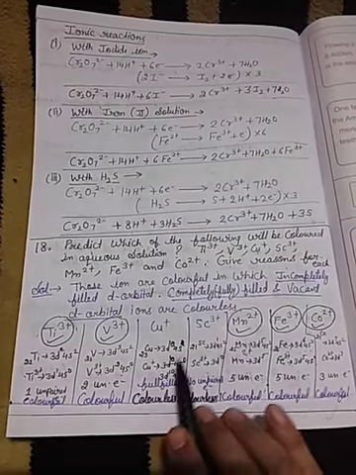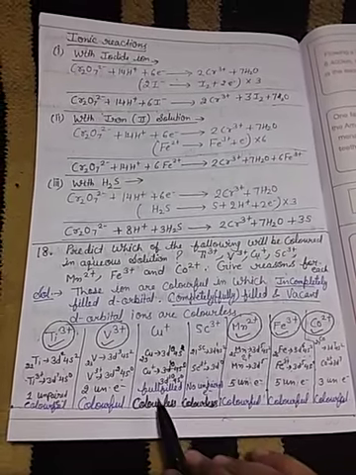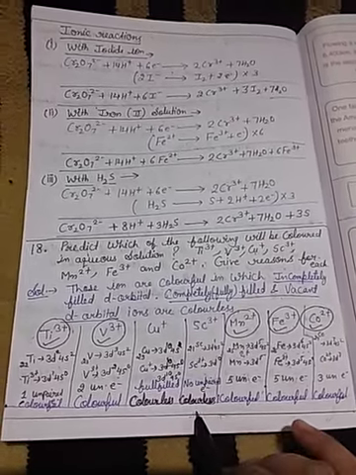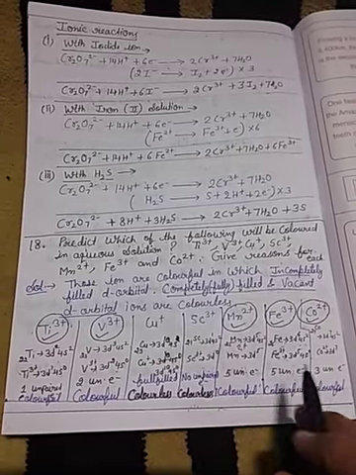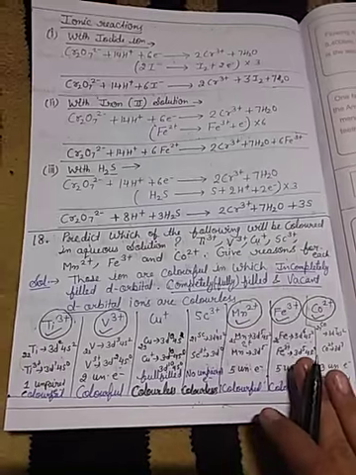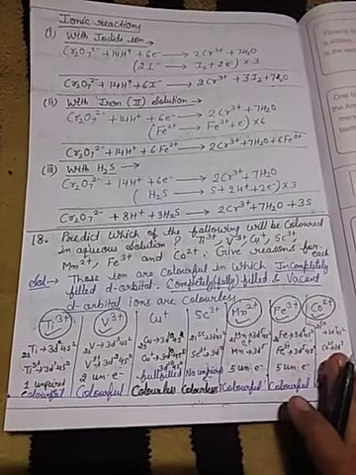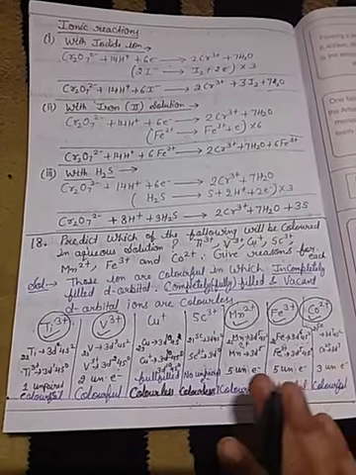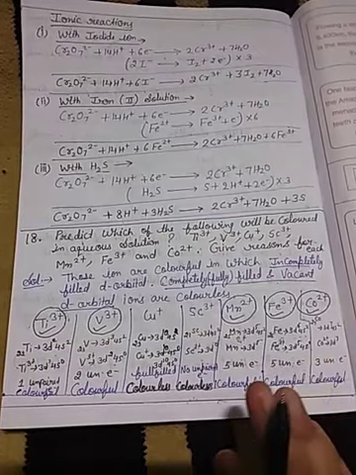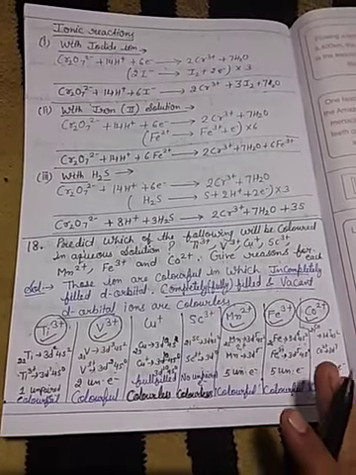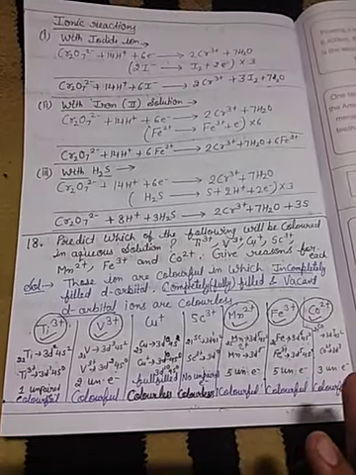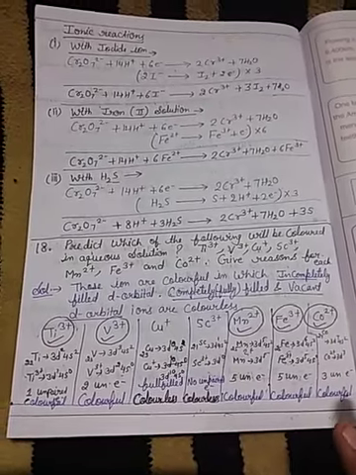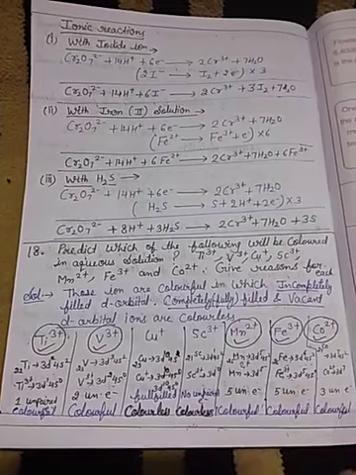So only copper 1+ and scandium 3+ are colorless, because copper(I) is fully filled and scandium 3+ has no unpaired electrons. The others are colorful due to the presence of an incompletely filled d orbital, that means unpaired electrons are present. So the coloring property is based on unpaired electrons. If unpaired electrons are present, the ion is colorful. If there are no unpaired electrons, that means d⁰ vacant, or d¹⁰ fully filled, so it is colorless. The next question I will explain in the next video.